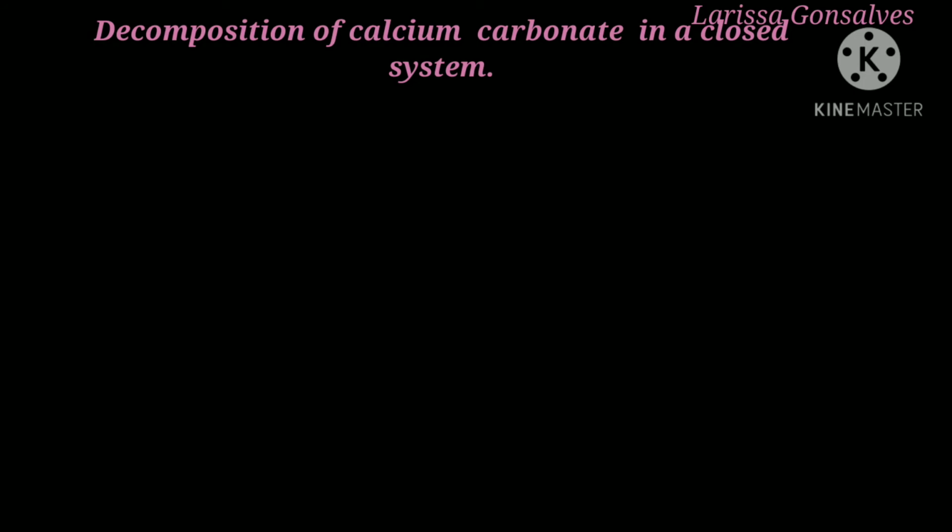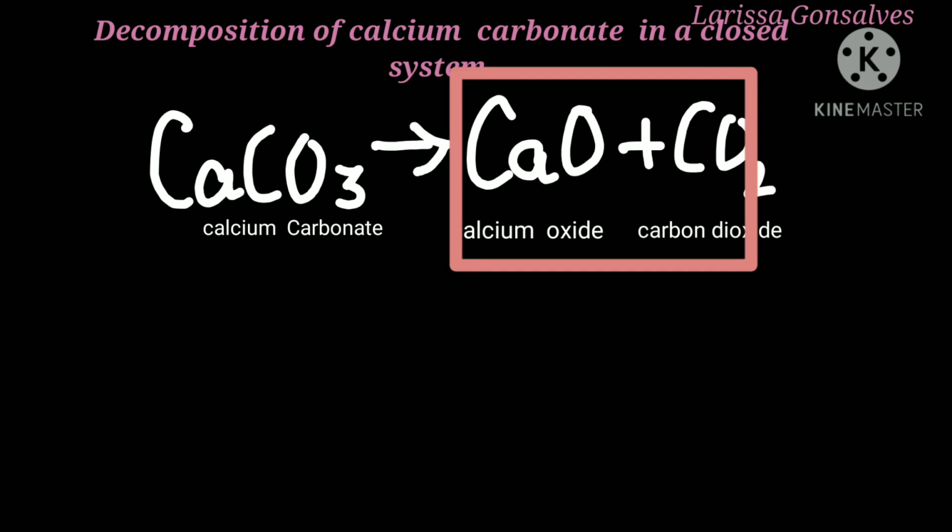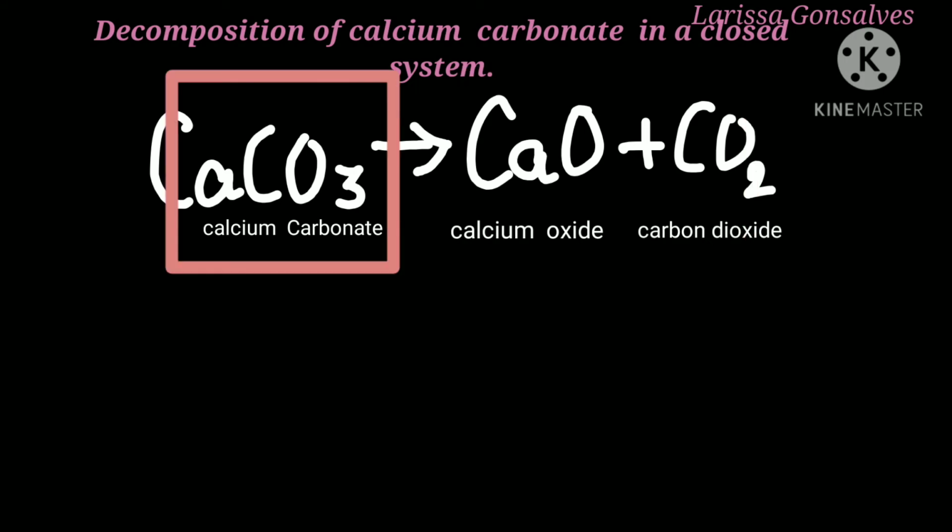First, we are going to carry out the decomposition of calcium carbonate in a closed system at a high temperature. We know that calcium carbonate decomposes to calcium oxide and carbon dioxide. However, it is observed that along with calcium oxide and carbon dioxide, some amount of calcium carbonate is also present.